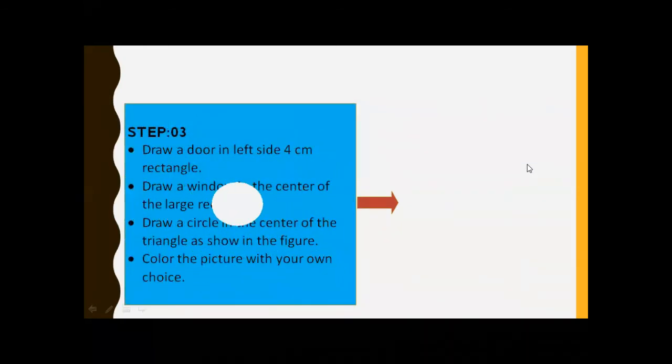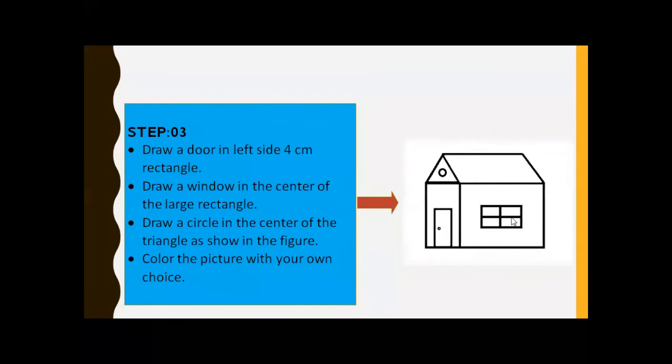Okay, and the next, step number 3. Draw a door on the left side of the 4 centimeter rectangle. The cursor is pointing to the door.